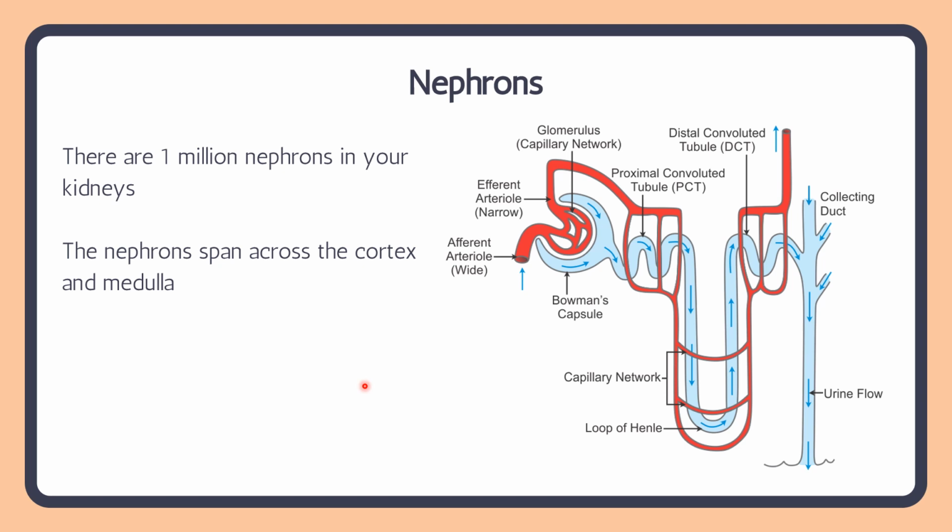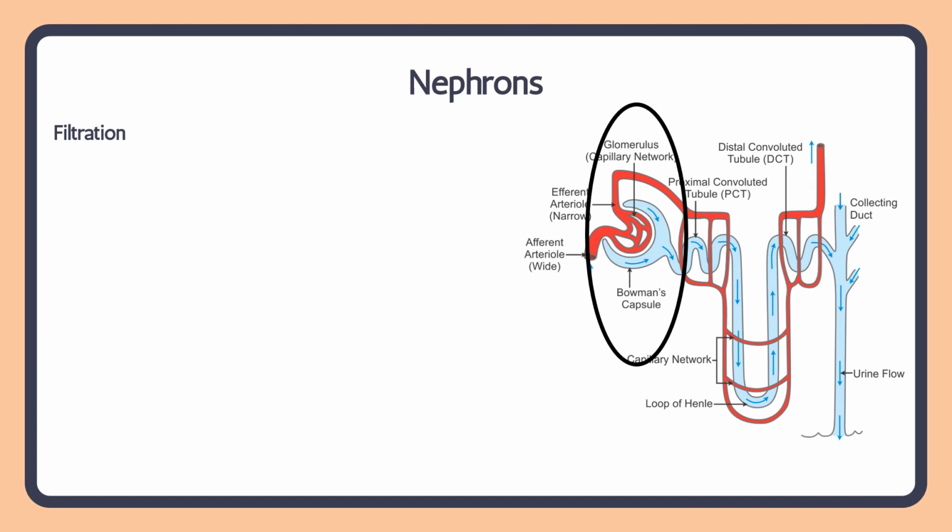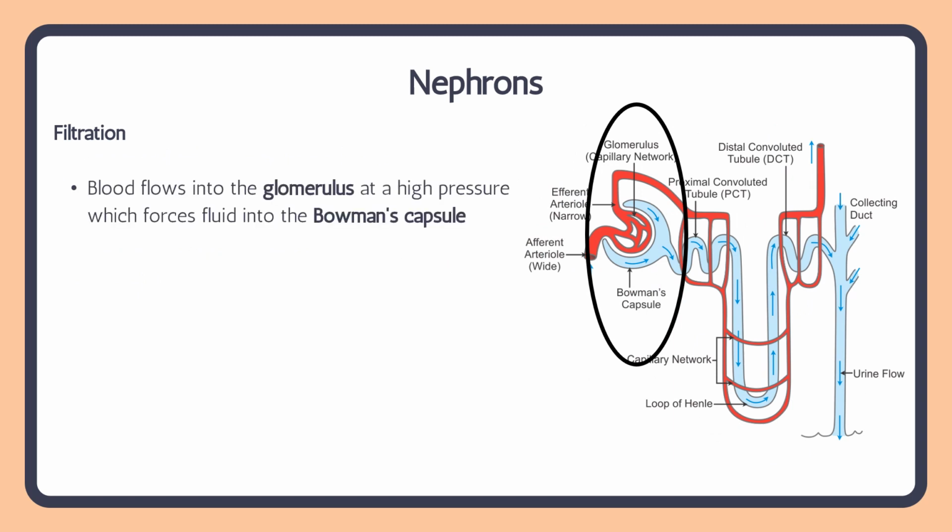So we have about 1 million nephrons in your kidneys, which is a lot because your kidneys are filtering all your blood, and they span across the cortex and the medulla. So the first part is filtration, and this is when blood flows into the glomerulus, which is this section of capillaries over here. There are a lot of capillaries in the glomerulus, and the blood moves at a very high pressure through the glomerulus and pushes the fluid into the Bowman's capsule, which is this horseshoe shape over here. And this is the first part of our nephron.